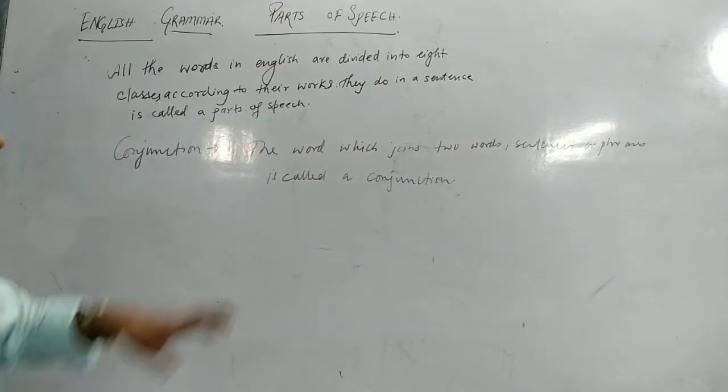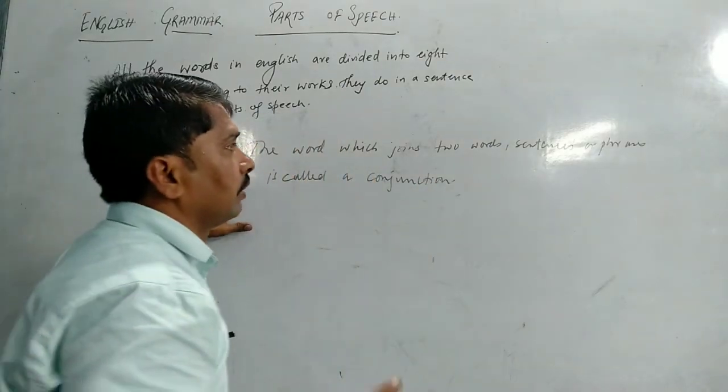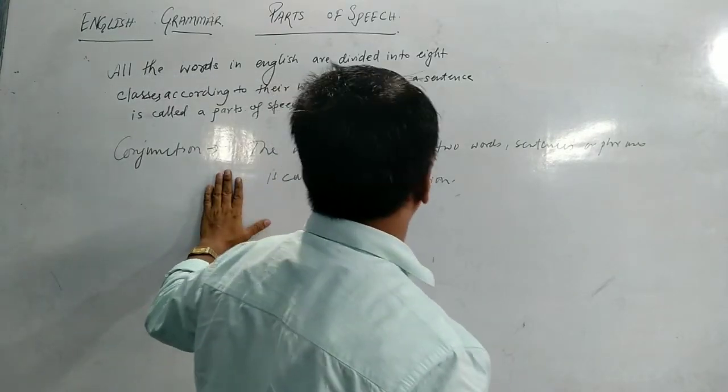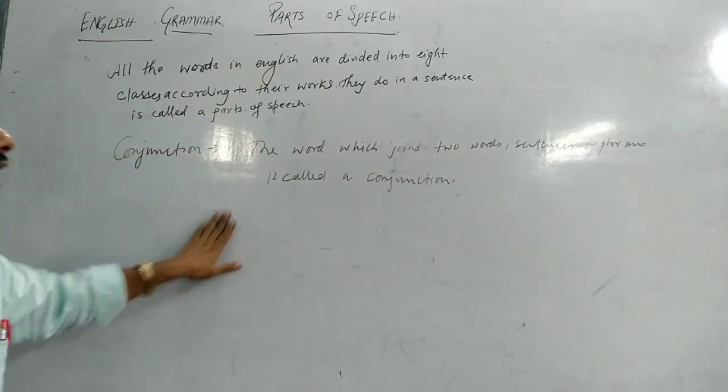So from this you can understand the word which joins two words, sentences or phrases, that is called a conjunction.